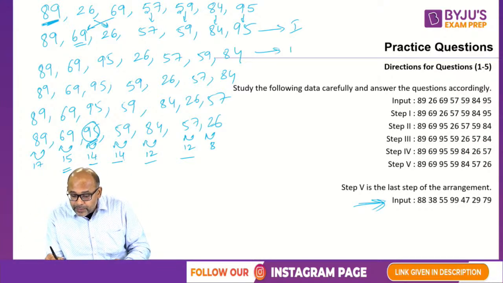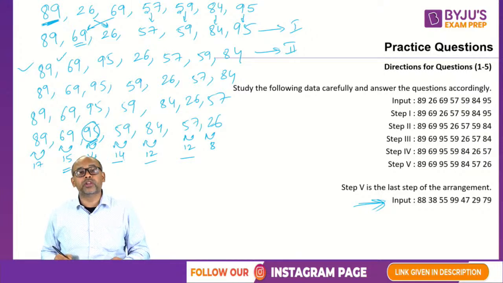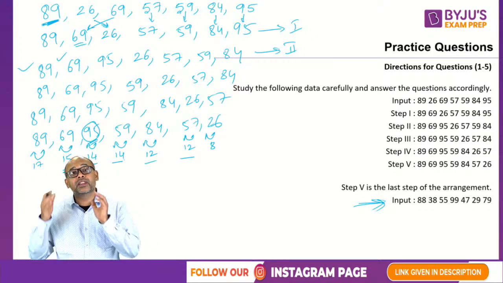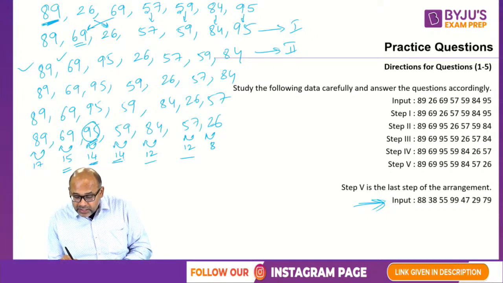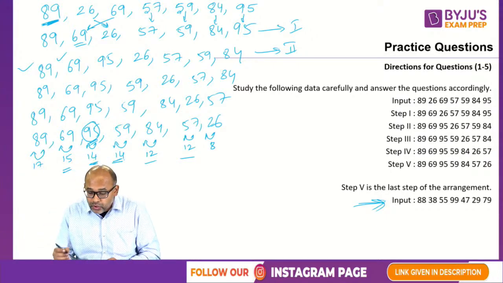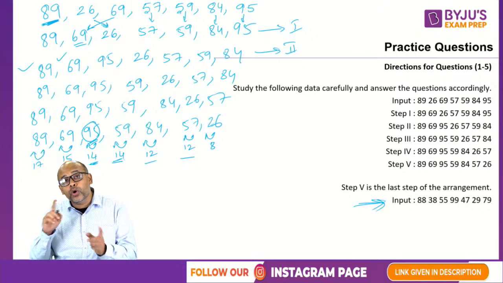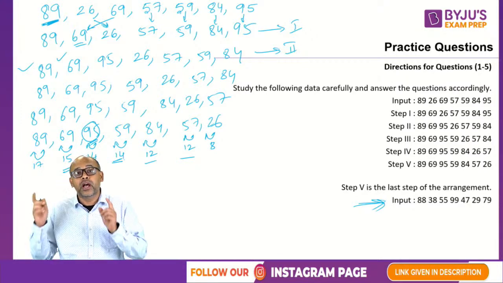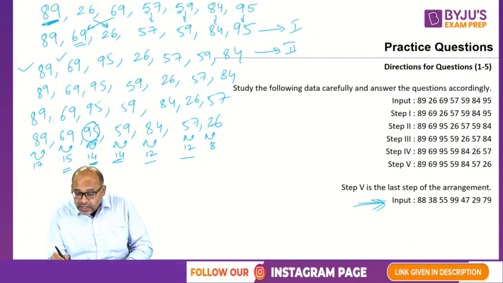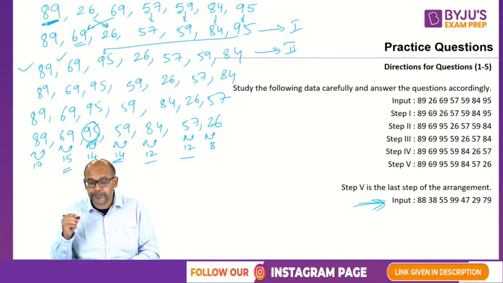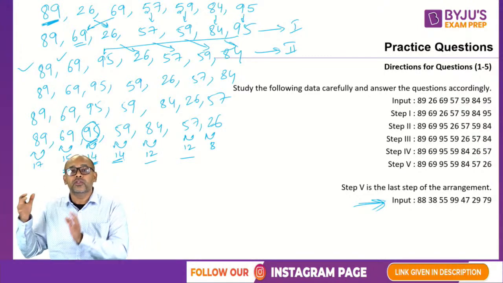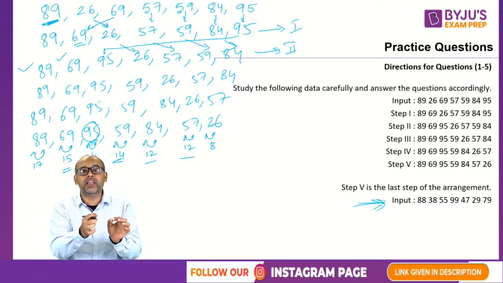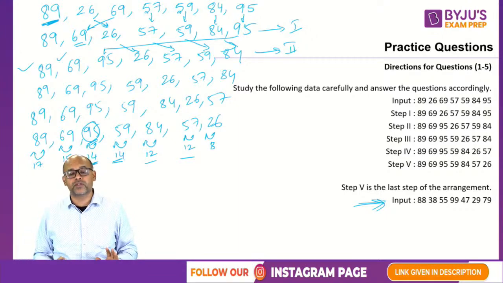Similarly, if you look at step number 2, first and second are in position. Which one should come in third place? You will notice that third place could be either 95 or 59. Out of 95 and 59, both of them have 14 total. Hence they caught hold of 95 and brought it here. And they pushed everything else to the right. So they are just dragging one thing and pushing others to the right. That is the logic which is being used.